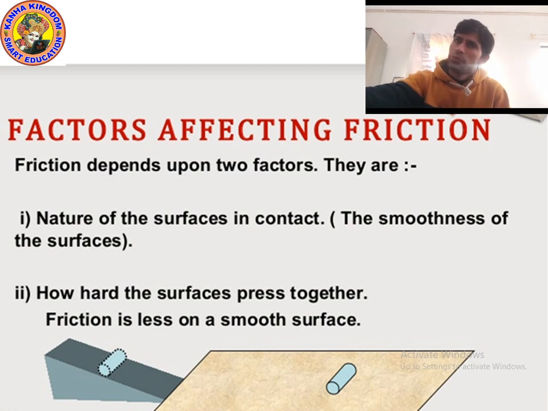So I hope you understood the factors affecting friction. First is the nature of the surface in contact, the smoothness of the surface. If both surfaces in contact with each other are smooth, then the friction will automatically decrease. And if one of the surfaces is hard and rough, then the friction will definitely increase. Friction is more on a rough surface, and friction is less on a smooth surface.